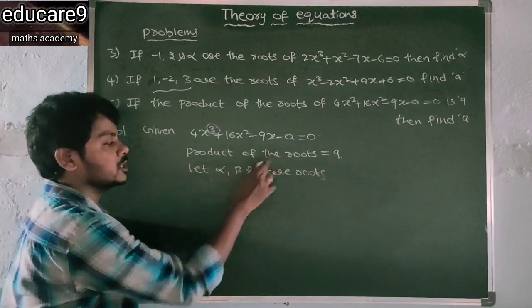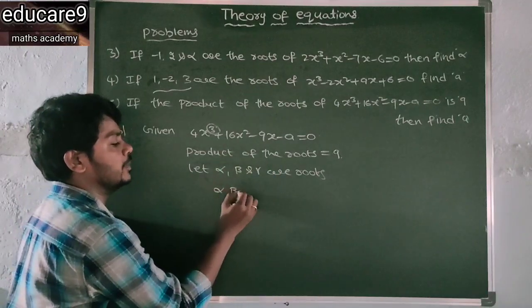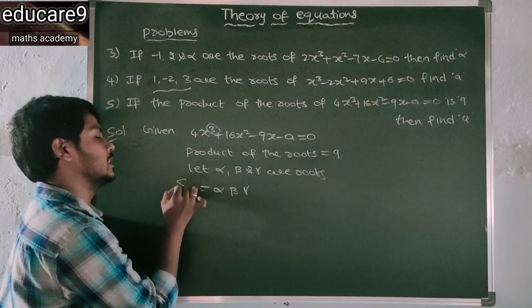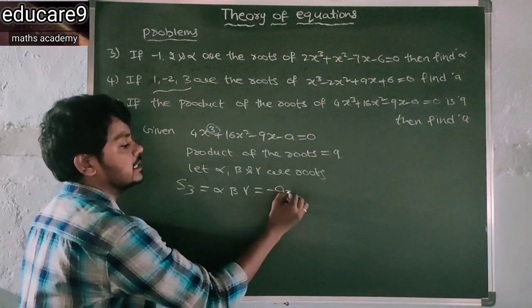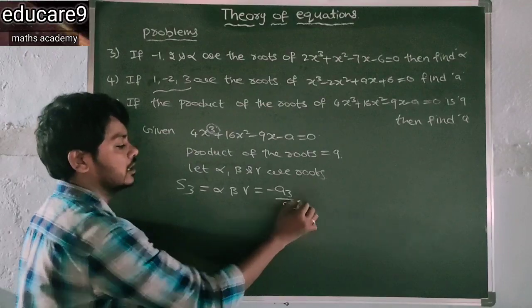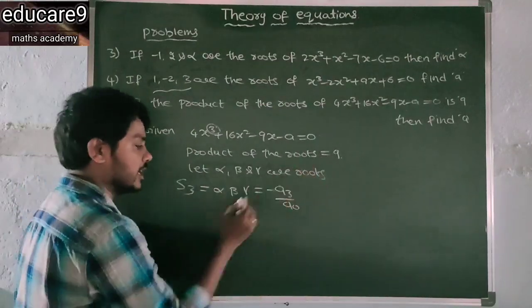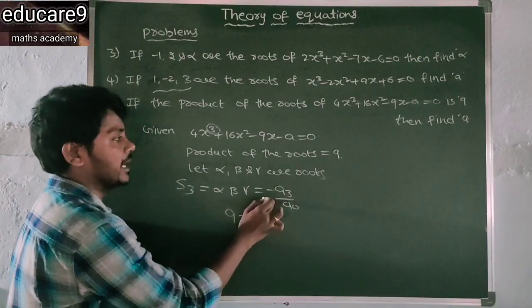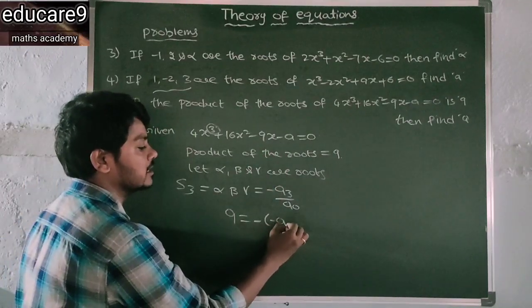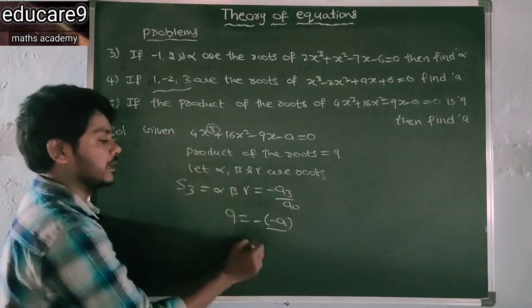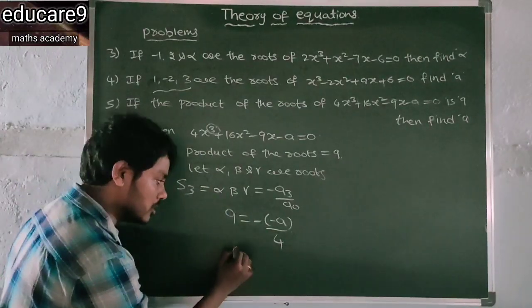Now the product of the roots, alpha into beta into gamma, is S3. So how to write? Minus a3 by a0. So 9 is equal to minus a3, that is minus of minus a, divided by a0, which is 4.